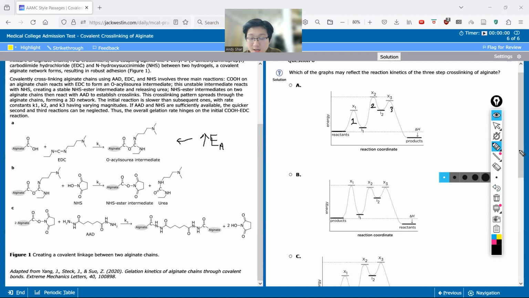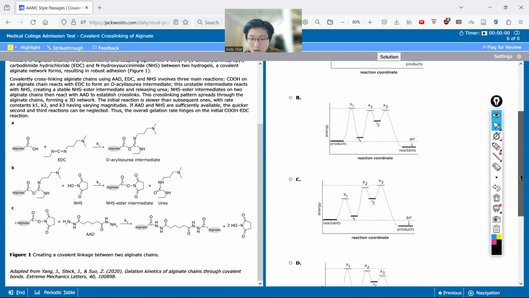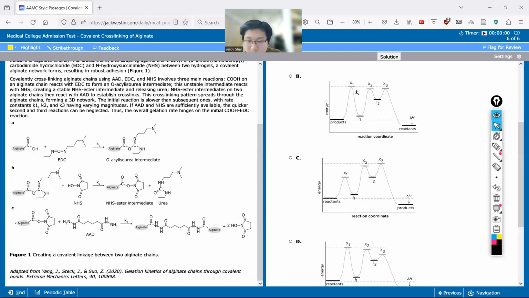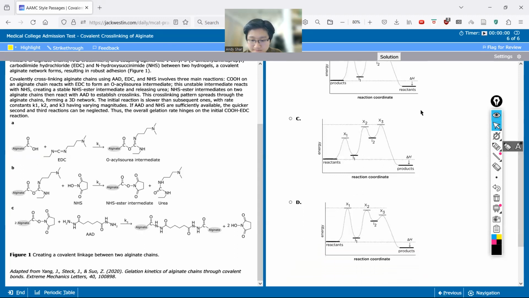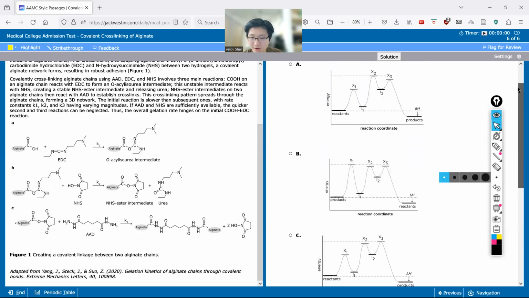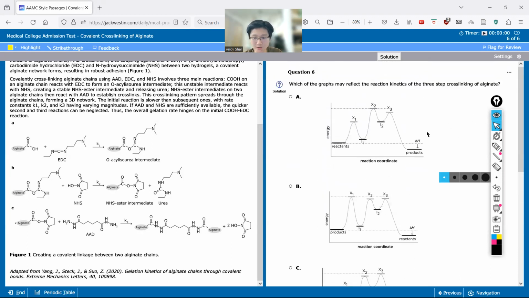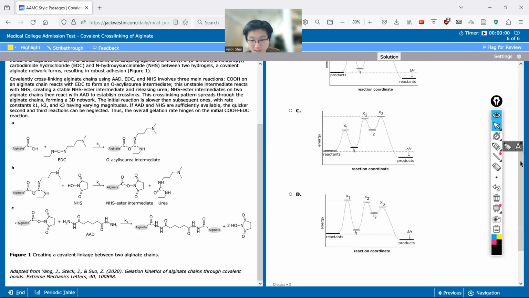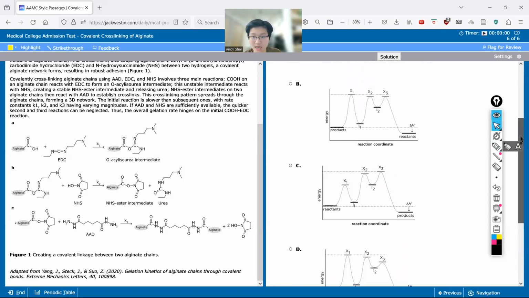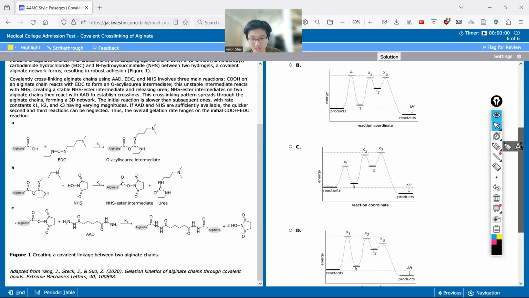And here, obviously, in answer choice A, reaction 1 is not the highest, so we can eliminate that. B, yeah, it could be the highest, right? C is not the highest, and D, it is the highest, right? So immediately I'm like, okay, I don't think it's A, I don't think it's C. It could be B, and it could be D. So what differentiates the 2 things here?